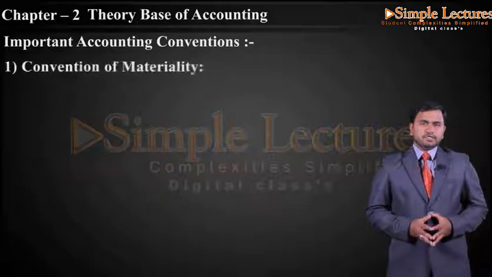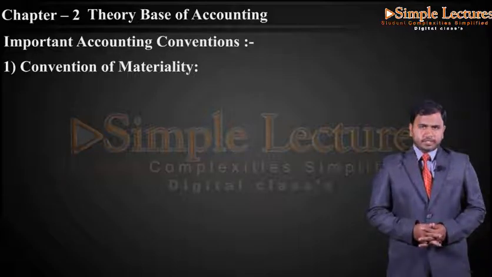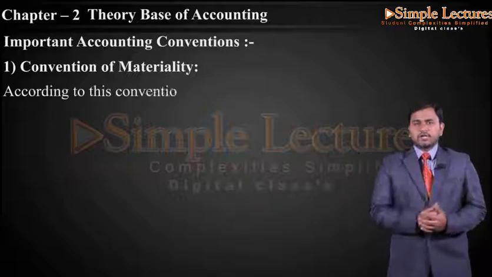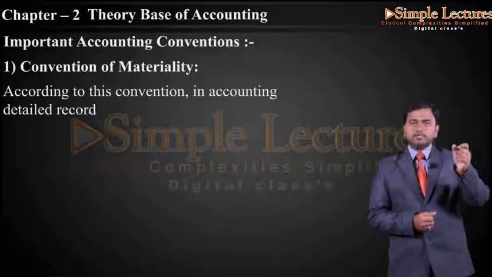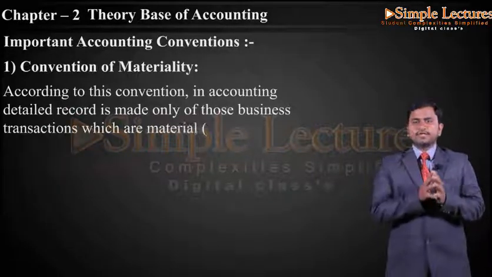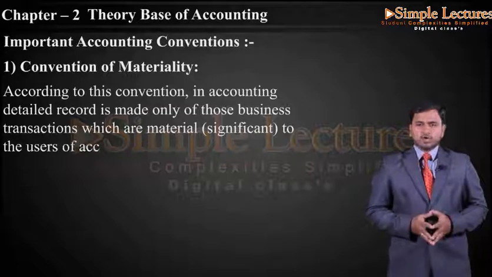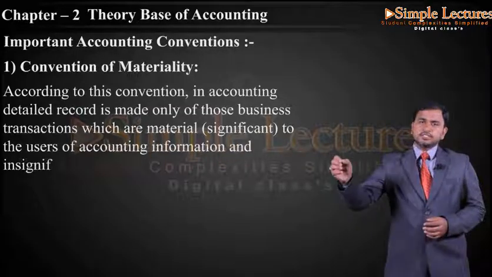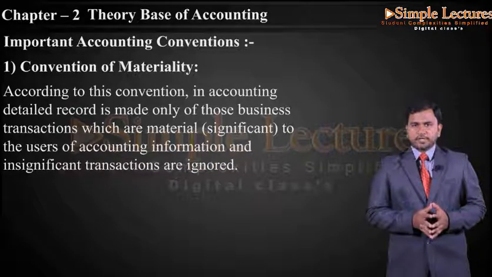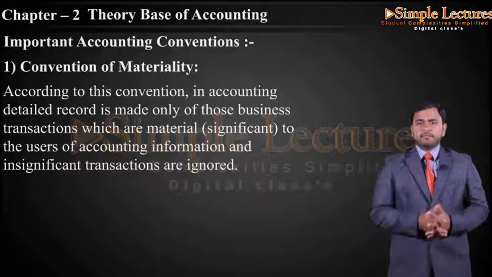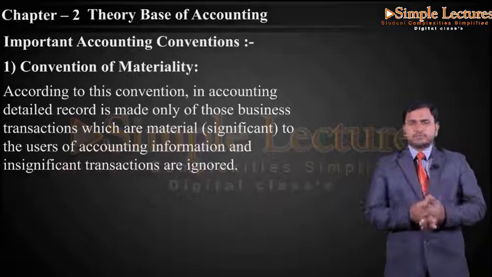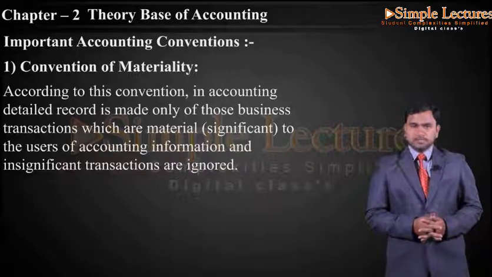The first one is the convention of materiality. According to this convention, in accounting, a detailed record is made only of those business transactions which are material, or we can call it significant, to the user of accounting information, and insignificant transactions are ignored. So it means that if the transaction is important, those material transactions will be maintained, and if the transaction is not important, we are not going to give preference to those transactions.